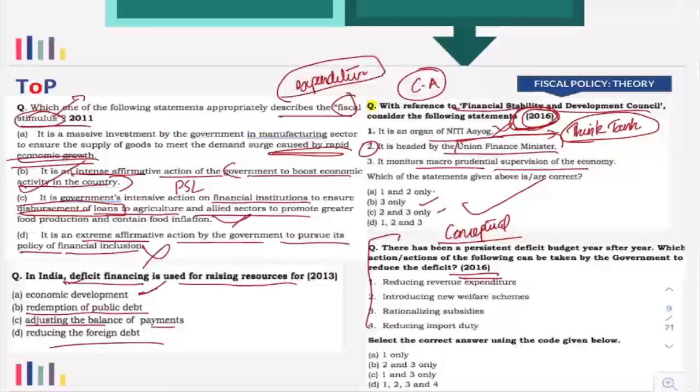Reducing revenue expenditure. By reducing revenue expenditure, government's fiscal deficit can be reduced, right? So you have to understand what is fiscal deficit here, because the deficit budget means fiscal deficit itself.